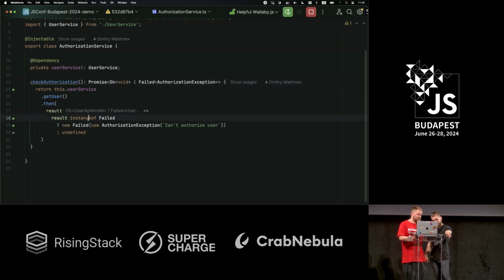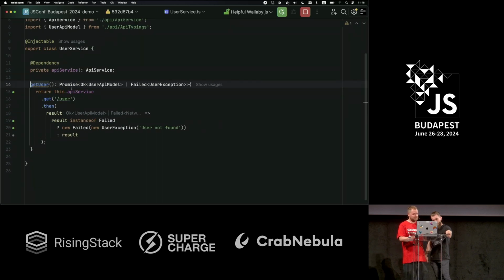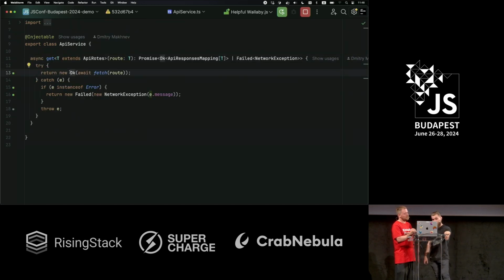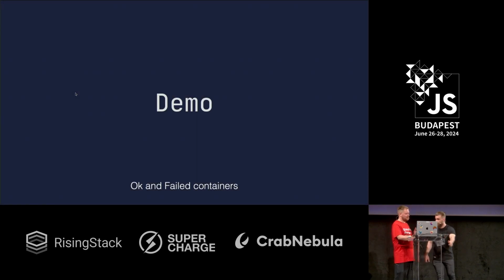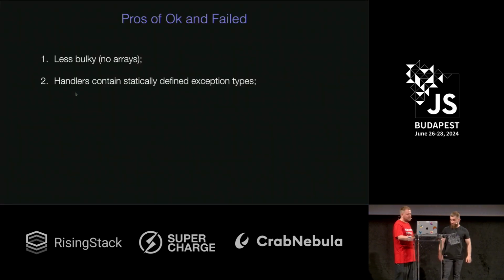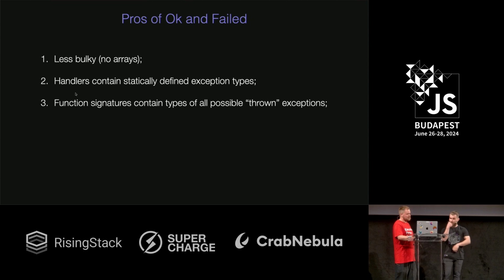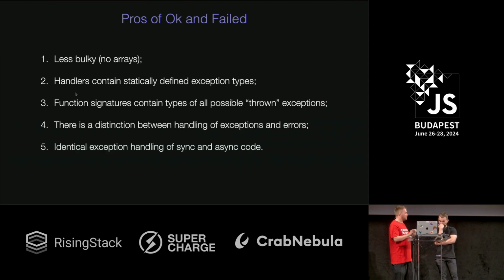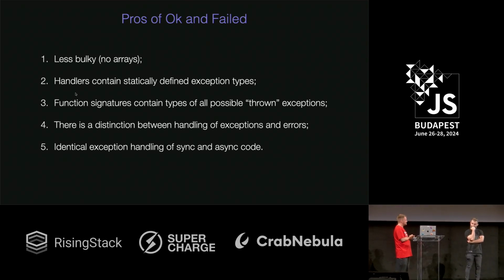Also, we have instanceof to understand where we are. Great stuff here. And also in API service, we still need to have a connection with the low-level API, but it's not super difficult. And we also have distinction. So I think we found a brilliant solution. Really? No arrays, wonderful types, wonderful signatures, distinction, and also great for synchronous and asynchronous approaches. Brilliant, I think. No.